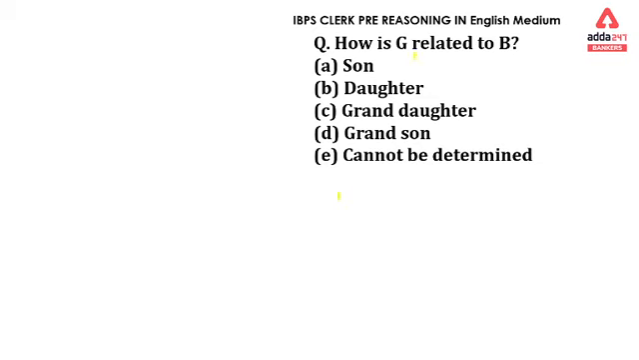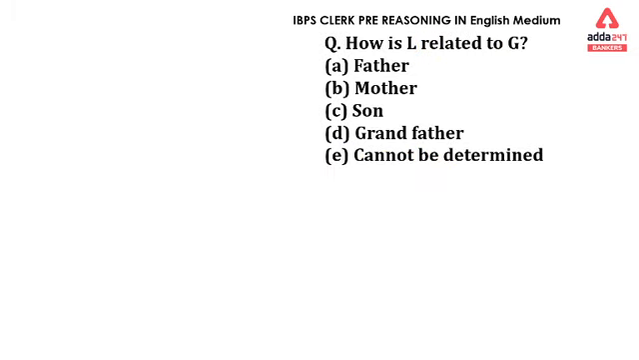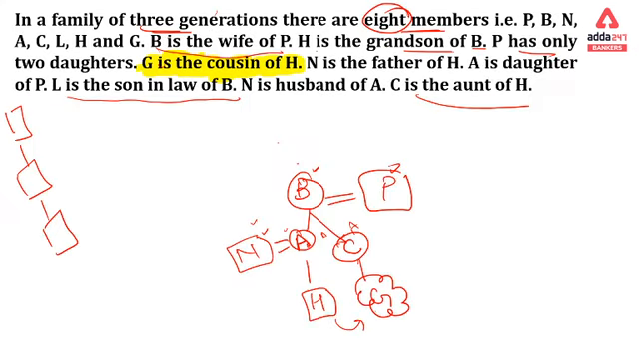Coming on the first question, it is asking how is G related to B. We are not able to identify the gender of G, so we go with cannot be determined in this question. Coming on the next, how is L related to G?